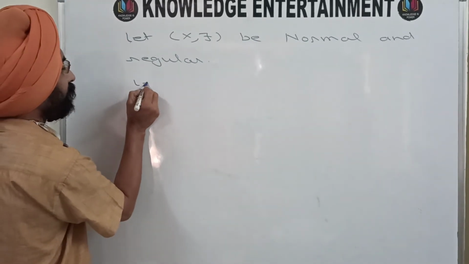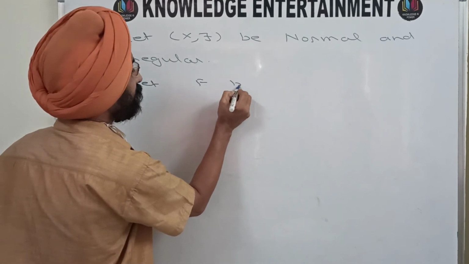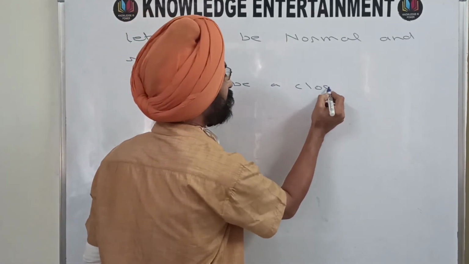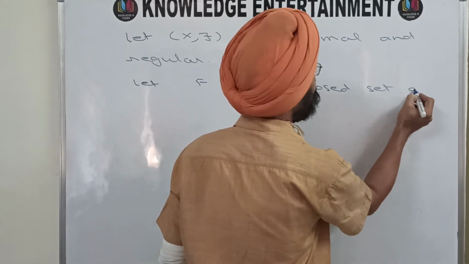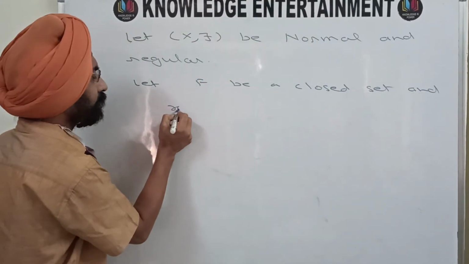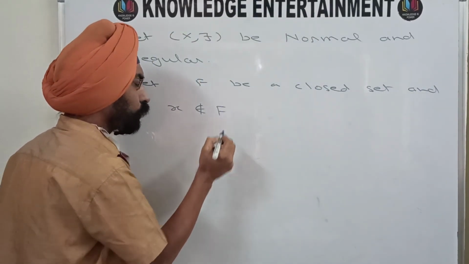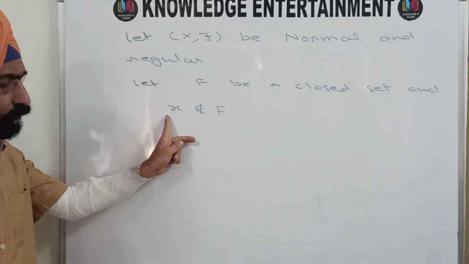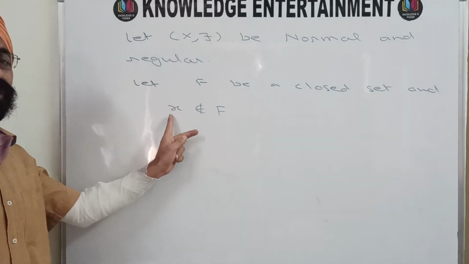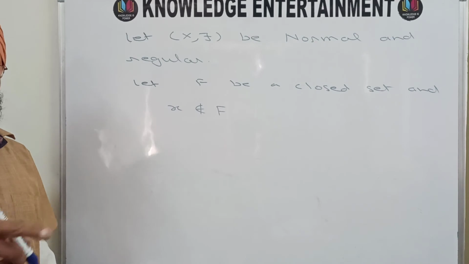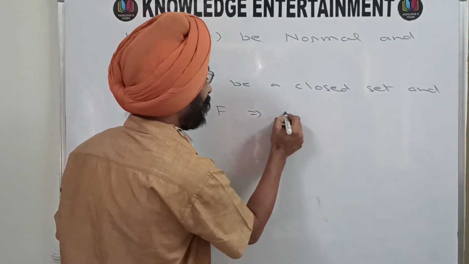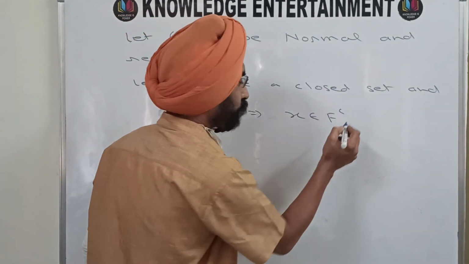So let F be a closed set and X be a point not belonging to that closed set. X is not in F. So if X is not in F, where is it? It is in the complement of F. So this means X belongs to F complement.